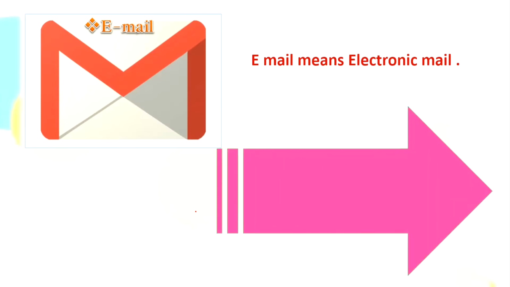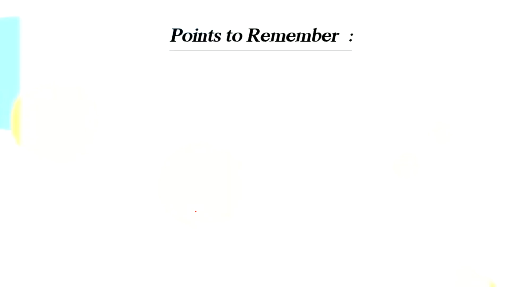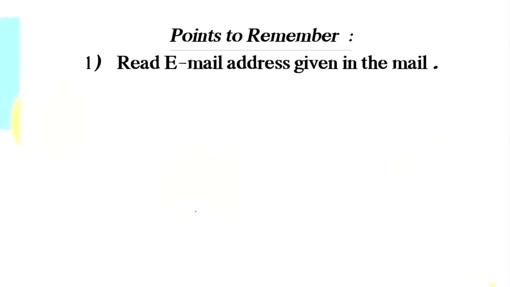So, to send an email, what do we need? We need to remember certain things. We need a computer, we need an application or a search engine like Google, and we have to remember certain points also. So come on, let's learn about an email now. Read the email address given in the mail. So you're supposed to read the address.